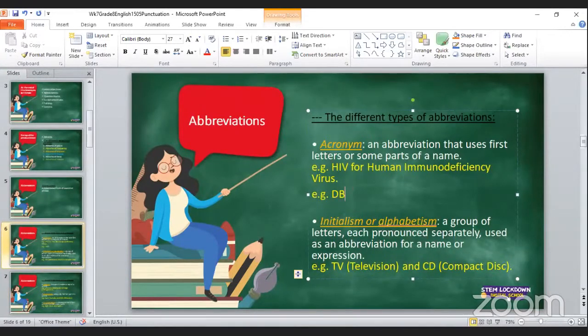What does DNA mean? DNA means deoxyribonucleic acid. That is a scientific term.